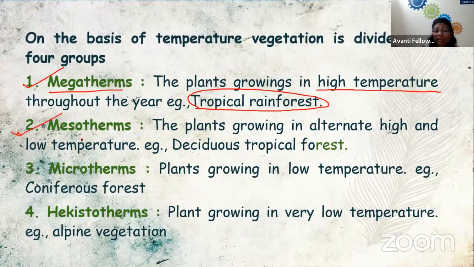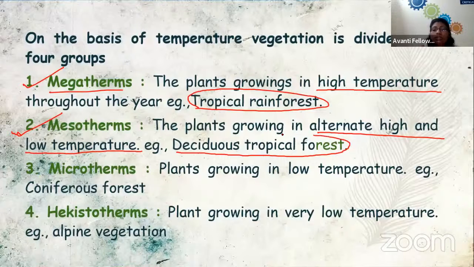Then mesotherms. These are the plants growing in alternate high and low temperature. That means they are present in areas where the temperature can be high or low. The example is deciduous tropical forest.